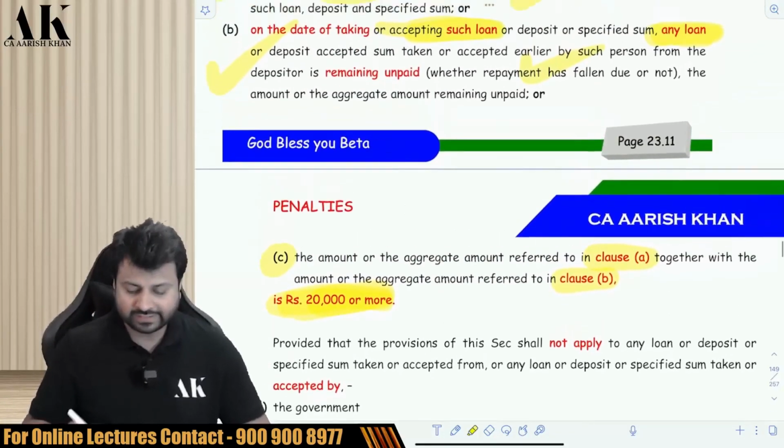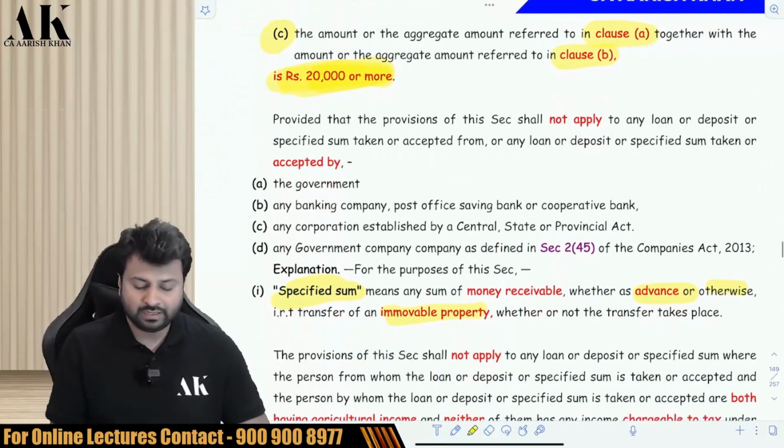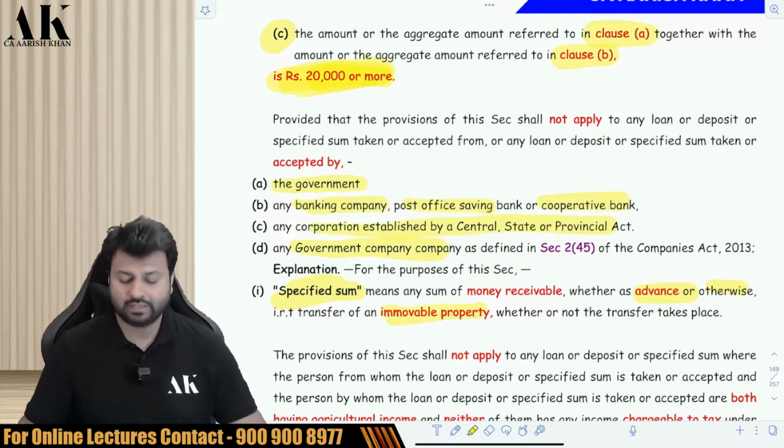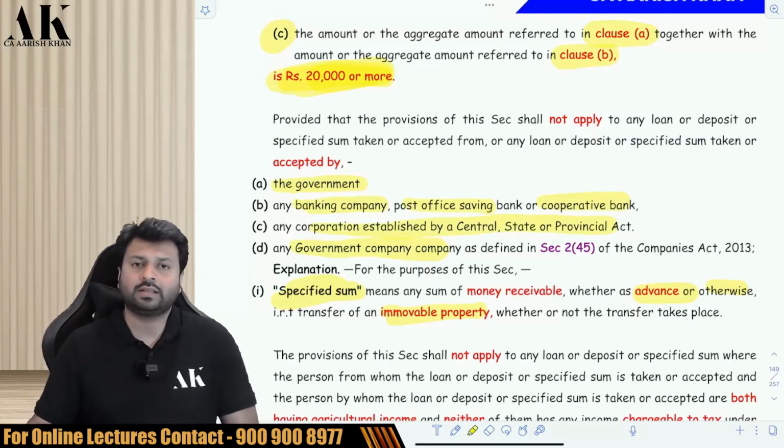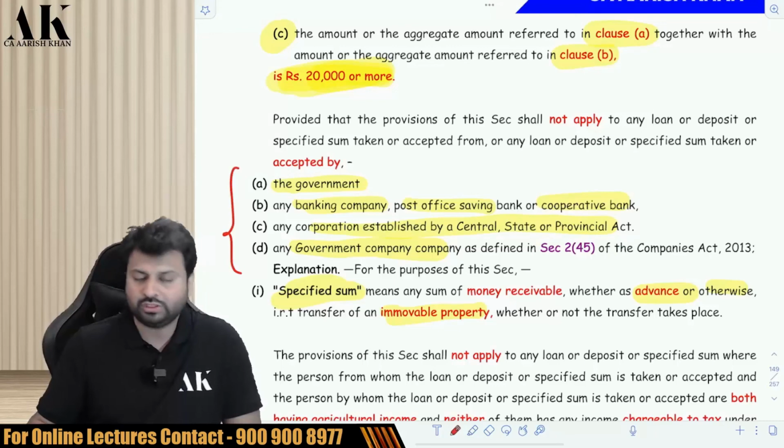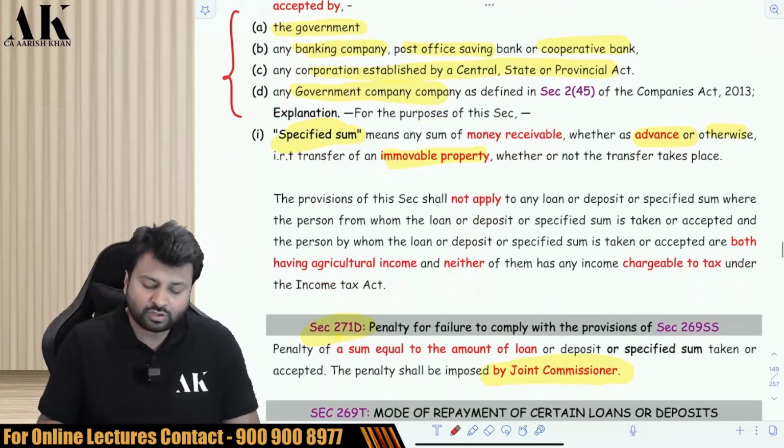Next. Now, this section is not applicable to certain people. If the loan is accepted by government, this section is not applicable. If the loan is accepted by a bank or post office or cooperative bank or corporation established by central, state or provincial act, or by a government company, then these provisions are not applicable to these people.